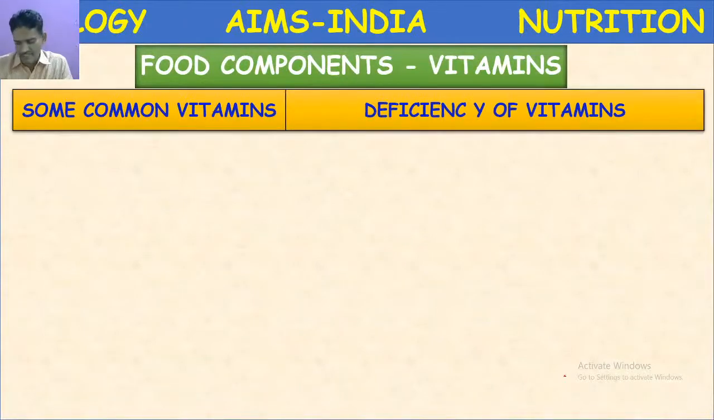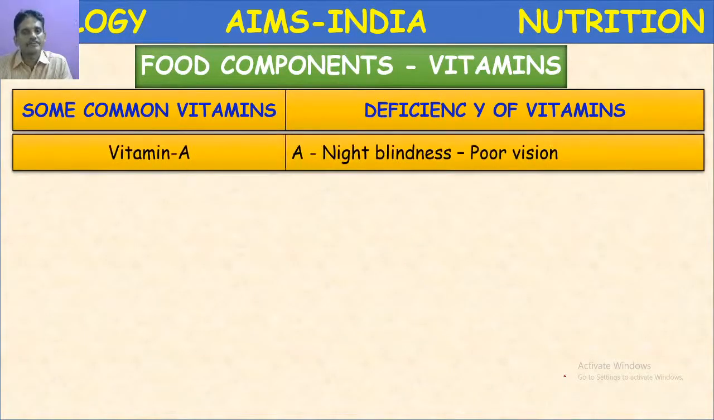Some common vitamins and deficiency diseases caused by vitamins. First, vitamin A. Vitamin A deficiency leads to poor vision. It is called night blindness. It's common in people who neglect vitamin A. Night blindness means they cannot see objects in dim light, or it is also called poor vision.